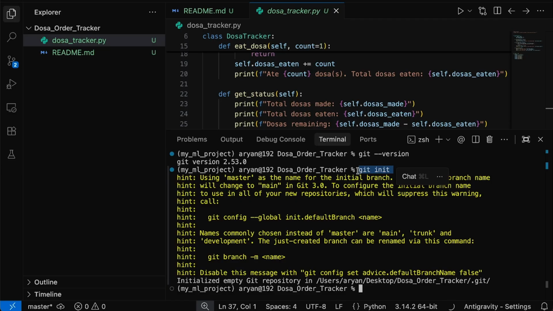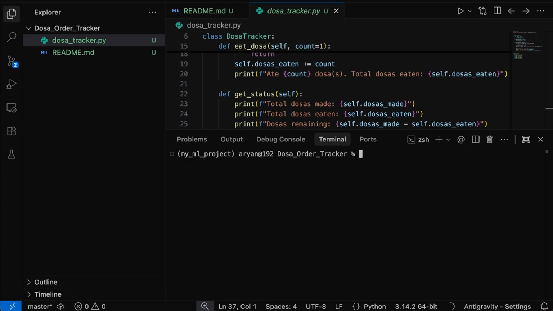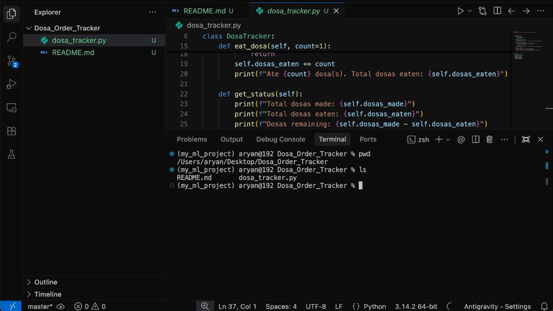What is the second command? The second command is git space add space dot. What is this dot? Dot is your current directory. So you are still in the dosa order tracker, right? If you want to see the current directory, let me clear this mess. Type the pwd command, which is present working directory. So you are under this directory. If you type the ls command, these are the files which are present in your directory.